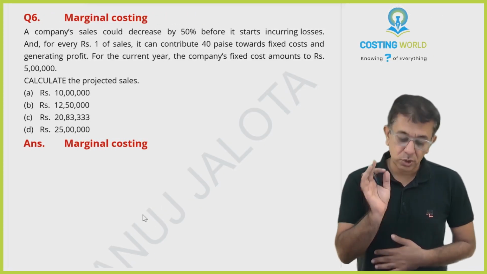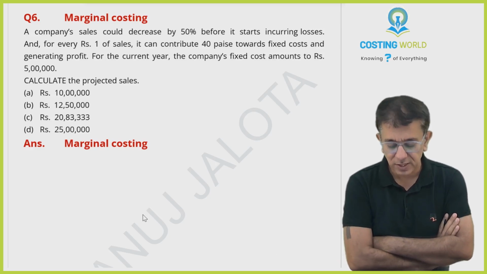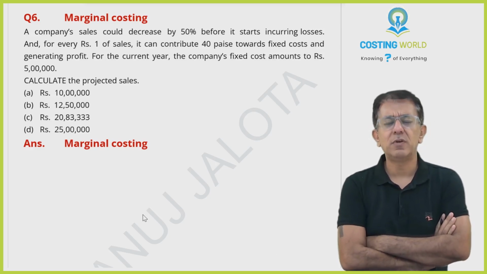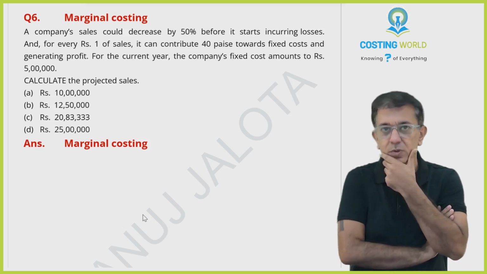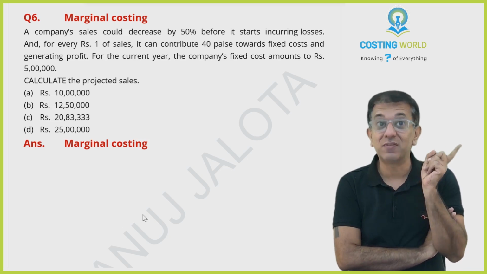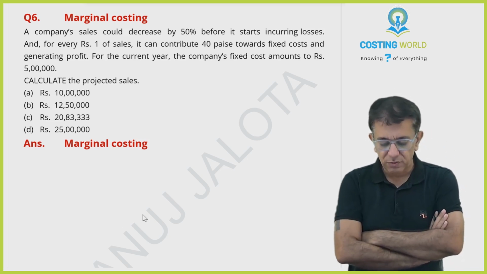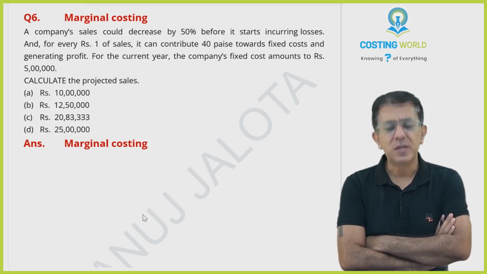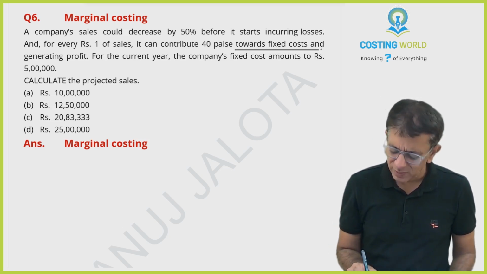Now, a good question on marginal costing, CVP analysis. Question number 6. A company's sales could decrease by 50% before it starts to incur losses. Let me give you a small thing. When does a company incur loss? This same question I've asked you in the class also. When the sales are below break-even point. Okay. And for every 1 rupee of sales, it can contribute 40 paisa towards fixed cost and generating profit.